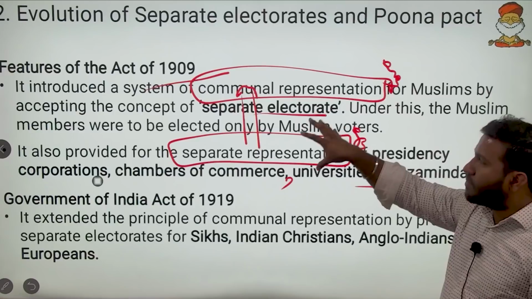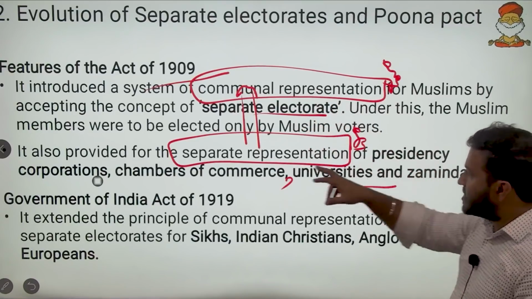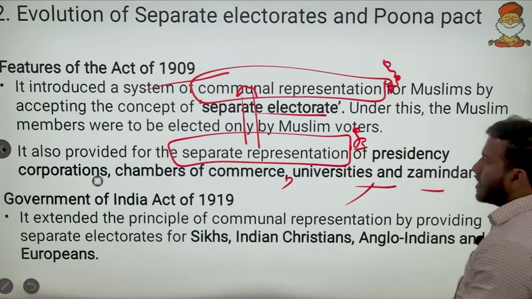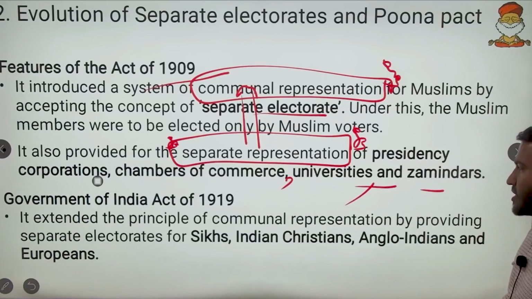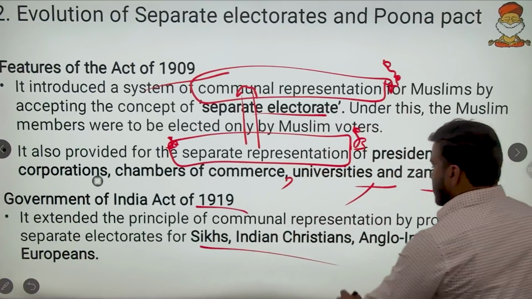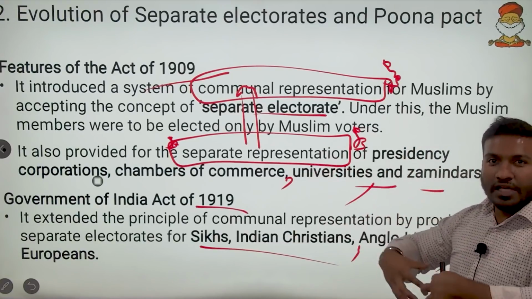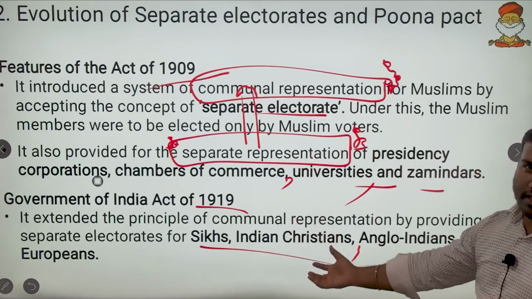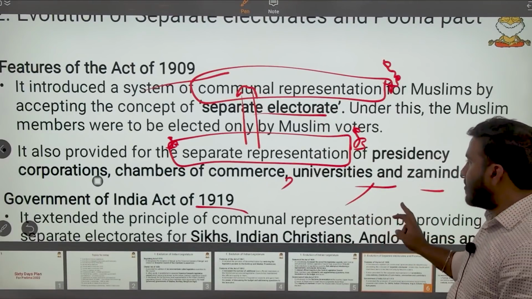So overall, the separate electorate was given in the reforms for Muslims and presidency corporations, chambers of commerce, universities and zamindars. And we also remember the separate representation a bit. And then the Government of India Act 1919 extended the separate electorate for Sikhs, Indian Christians, Anglo-Indians and Europeans. So now the religious representation got extended. What was there only for Muslims was now for all these religions. So now the separate electorate is for Muslims and these others. Okay, so we will remember this now.